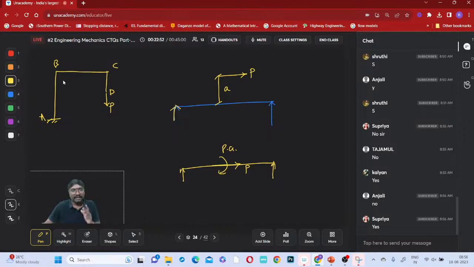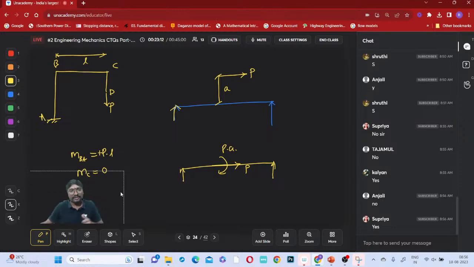Now tell me about this point C, what moment is the force P creating? Zero moment. About the points B and A, what moment is it creating? The moment about the line BA will be equal to P into L, clockwise. Now what is the moment about point C? You can say that is 0.